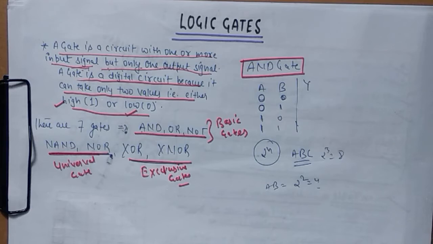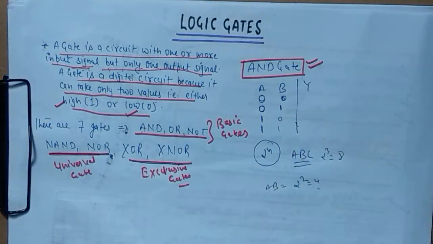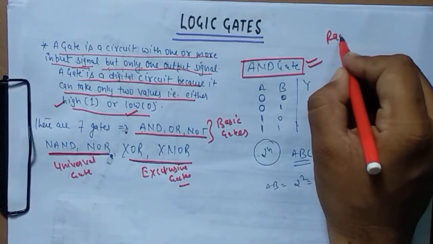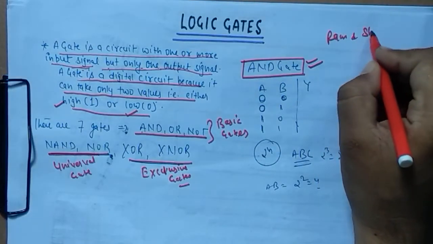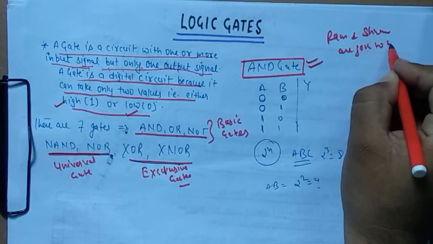Okay, so our first gate is the AND gate. What is the AND gate? AND gate returns true if and only if both inputs are true. Let us suppose I say Ram and Shyam are going to market.